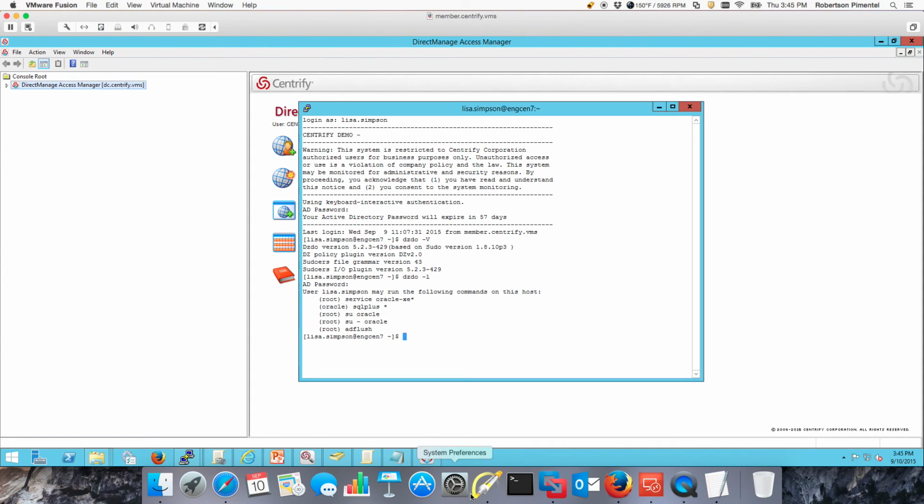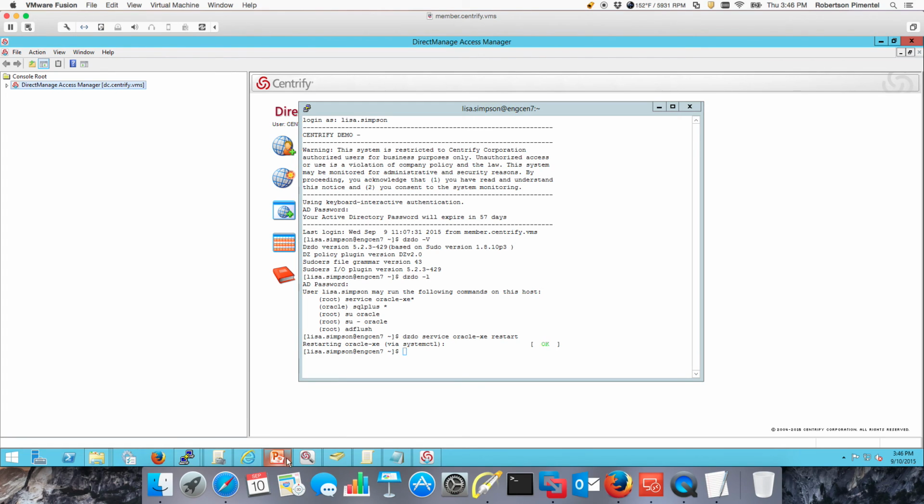And what you'll see is that the user is allowed to do certain things that only an Oracle administrator is allowed to do. So if she needs to stop and start the Oracle service, very simple: dzdo service oracle restart. And this user does not need to know the Oracle password, does not need to know the root password, and they'll be able to do what they're supposed to do, right? So that comprises the first approach, which is to use what is called least access and least privilege.